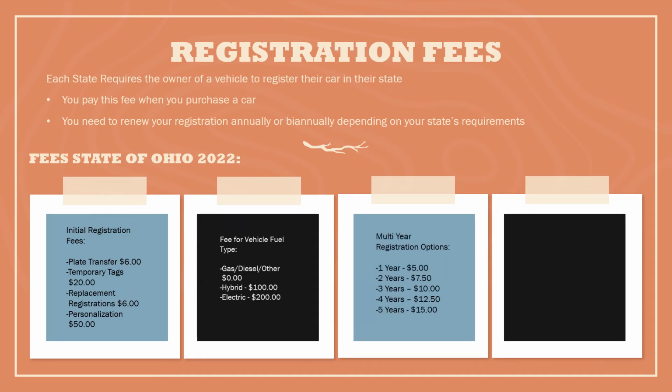You also have to pay a registration cost per the number of years that you are registering the vehicle. If you only register 1 year at a time, it's a $5 fee to do that. But if you register for more than 1 year at a time, you get a discount of $2.50 for every additional year that you move up. For example, if I wanted to do 2 years, it would only be $7.50 rather than $10. So 5 times 2 would be 10, and I'm saving $2.50. Then if I go to 3 years, instead of it being $15, which would be 5 times 3, it's now only 10. So every year I'm saving an extra $2.50.